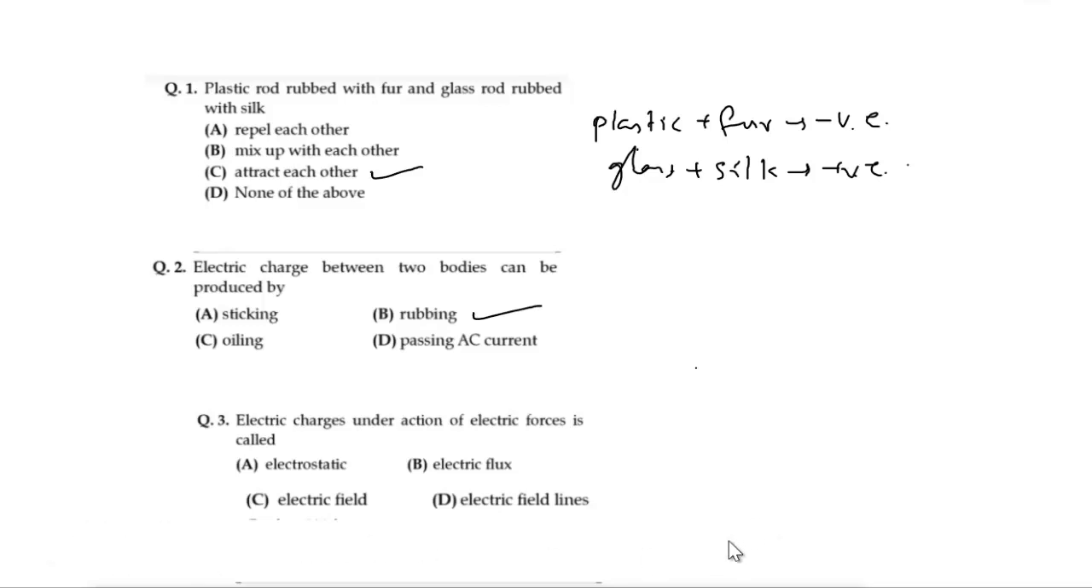Then the next one: electric charges under the action of electric forces is called what? Electric charges under the action of electric force are called electrostatic. A Coulomb force is an electrostatic force, or Coulombic attraction or repulsion. These are the electric charges under the action of electric force, so they are called electrostatic.